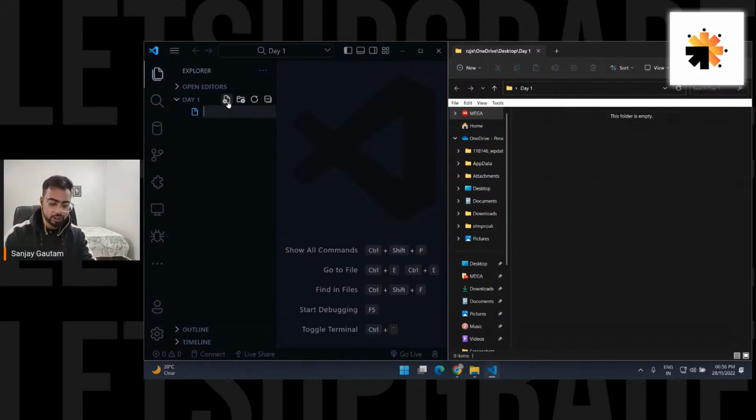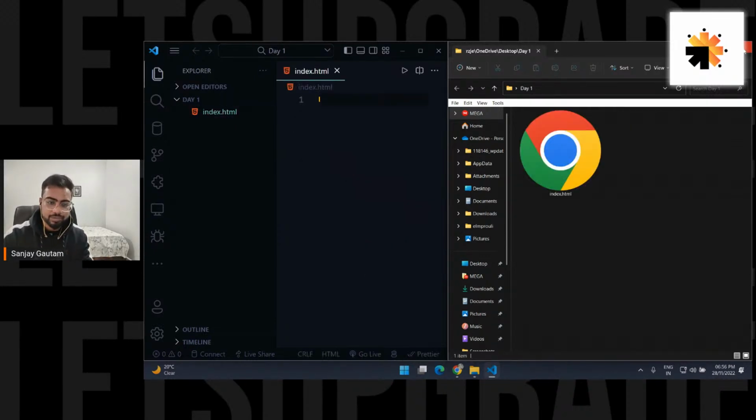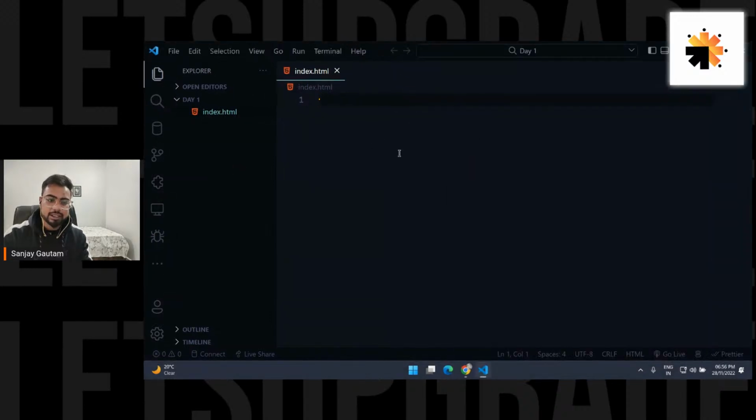So I'm just going to create a new file with the name of index.html. You can choose any name, but there's a convention that we always go with index.html. So just create it. Okay, that's great. And just open it. Now let's just create our first web page with a very simple tag. So let me just write here h1. Okay, and first web page. Okay, and just save it.